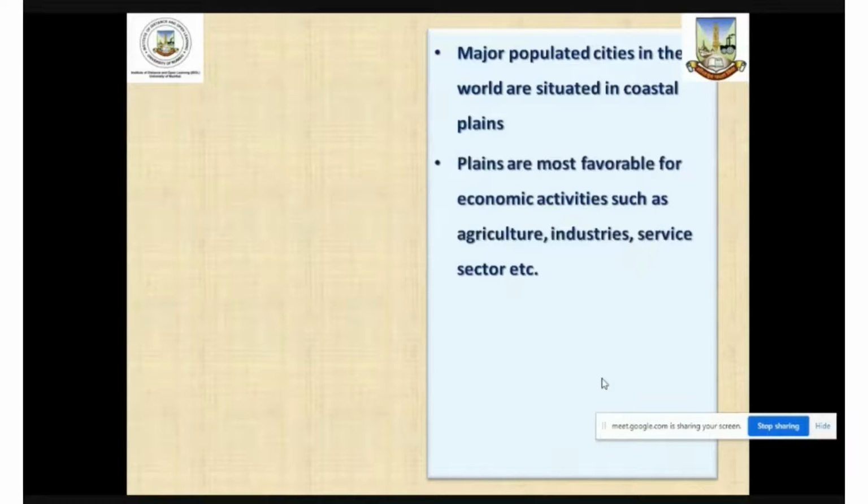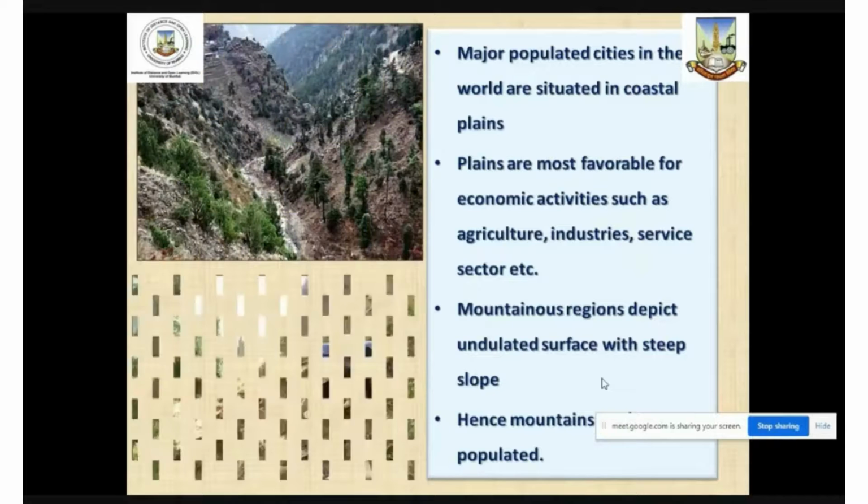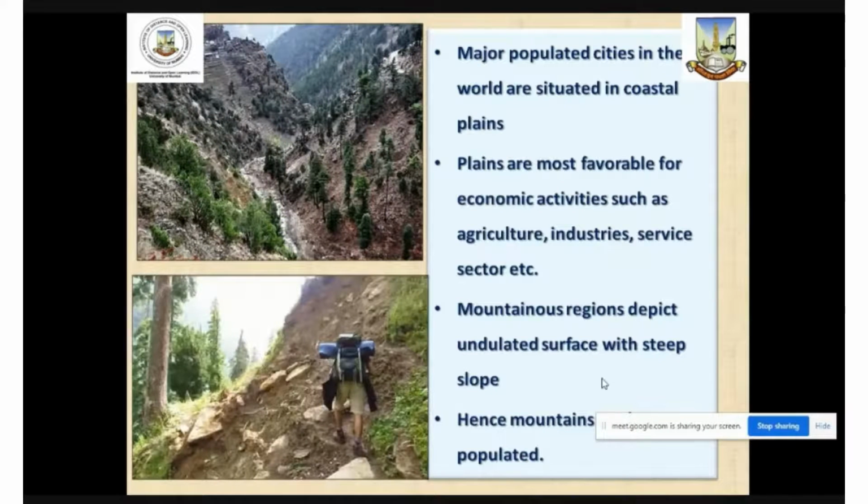If we talk about the mountainous areas, they are characterized by highlands. I mean, the elevation above sea level is high, and also steep slope. So, if we look at these pictures, we find that these are mountainous areas which don't provide very favorable conditions for human habitation, and therefore, such mountainous areas provide harsh conditions for human habitation, and therefore we find less population concentration in mountainous areas. Rather, sparsely populated areas are found more frequently in mountainous areas.